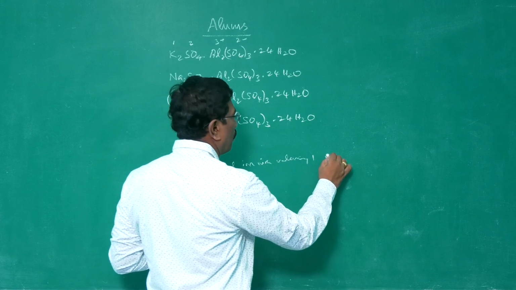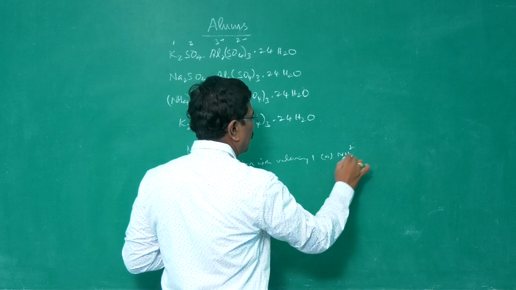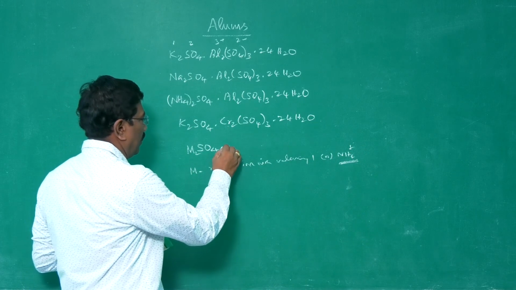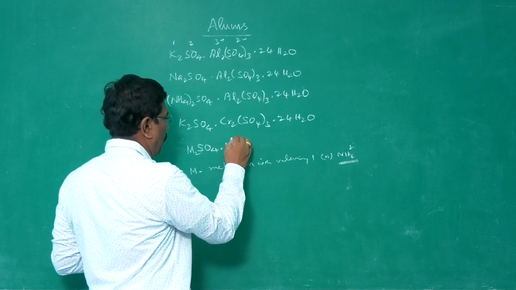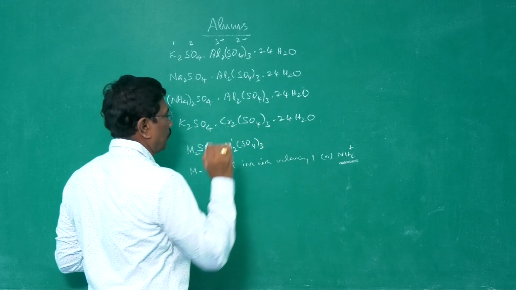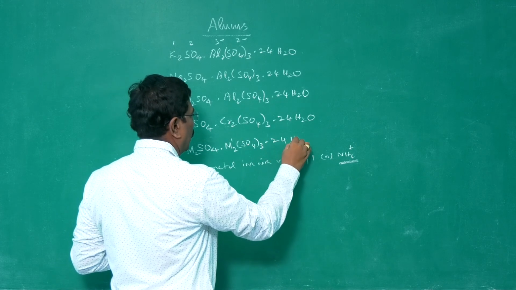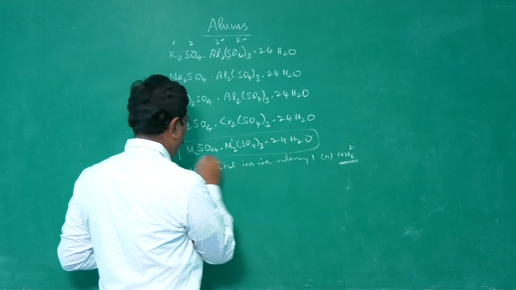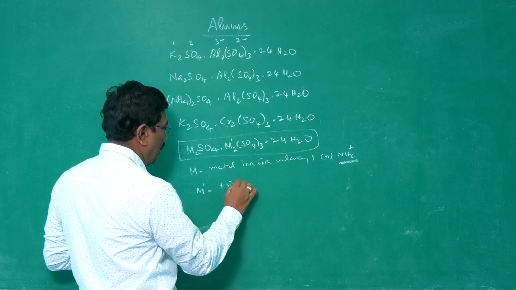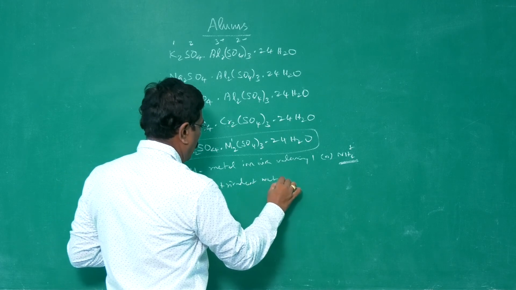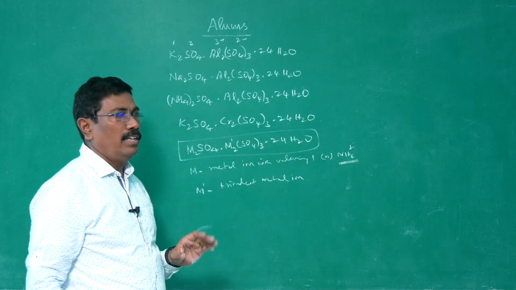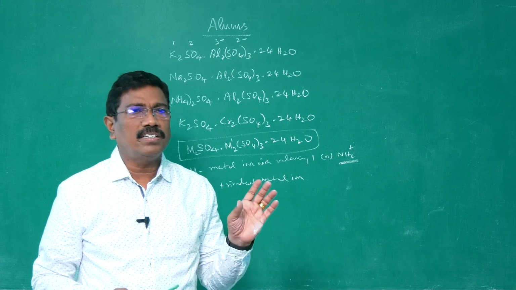Sometimes it can be ammonium ion, which is not a metal, but with valency 1. Then M'2(SO4)3, 24H2O, where M' is a trivalent metal ion. It may be considered as the general formula. Instead of a metal ion, sometimes ammonium ion may also come under alum. So these are the important alums.